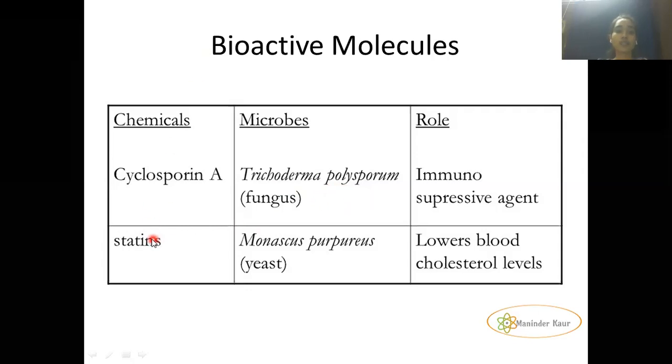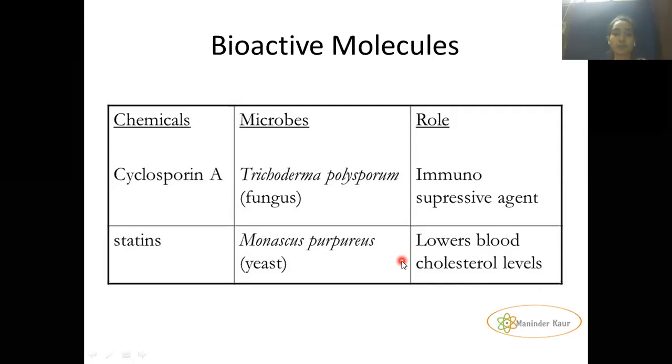And the second one is statins. They have been taken from Monascus purpureus, and they act as blood cholesterol lowering agents. Statins are used as chemicals in blood cholesterol lowering medicines given to patients. So its source is Monascus purpureus.